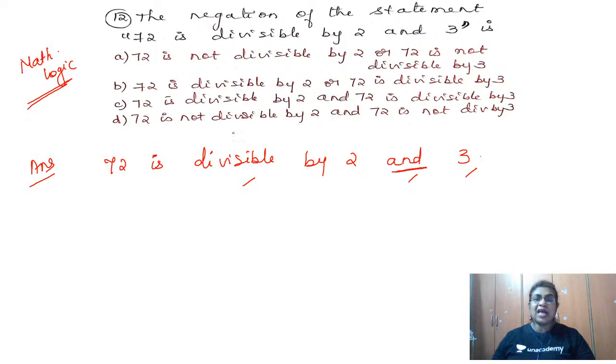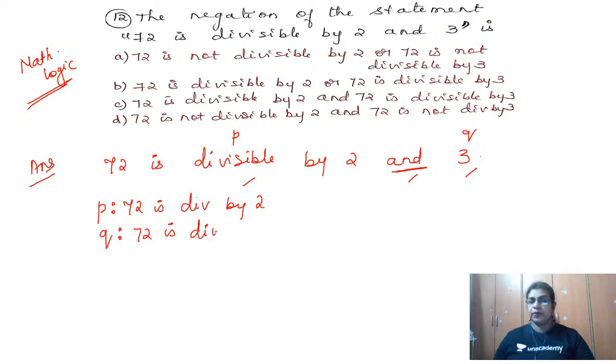Now suppose I call this statement P and this statement Q. P I can write as 72 is divisible by 2. What is the Q statement? I can write 72 is divisible by 3. That is the meaning of that. They have not repeated 72 again. So now the question is in this form. This notation we need to understand.